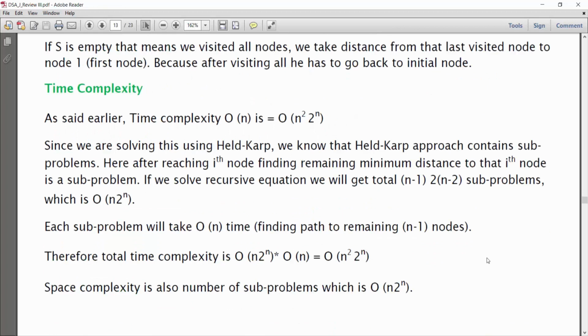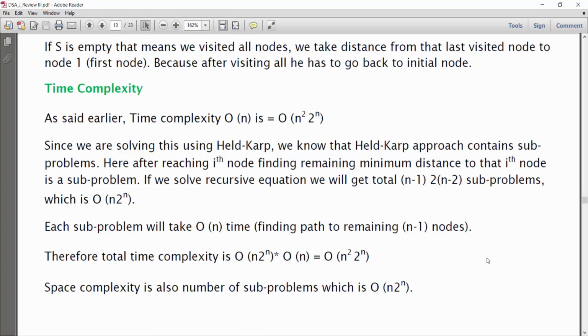Time complexity of this program is O(n² 2ⁿ). It is much less than other approaches. So dynamic programming is suitable for the traveling salesman problem, or TSP. Since we are solving this using the Held-Karp algorithm, we know that the Held-Karp approach contains sub-problems.